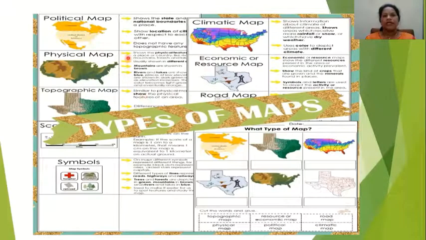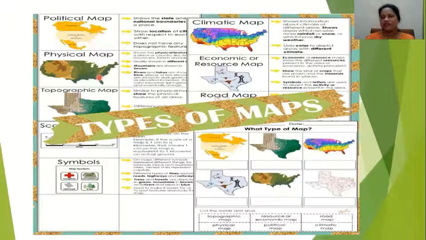Here you can see different types of maps. You might have studied in your previous classes about the types of maps. Just to introduce these maps, first of all, political map. These are the types. First type is political map. In this map, you can see various countries, states, its capitals, different locations and all. So political map describes all these things.